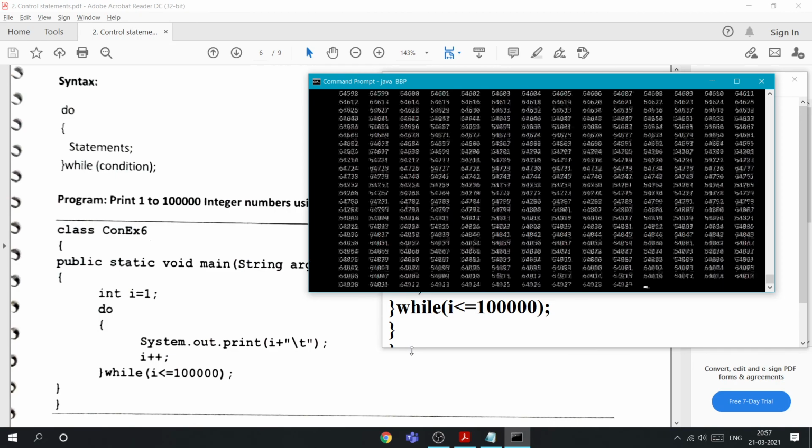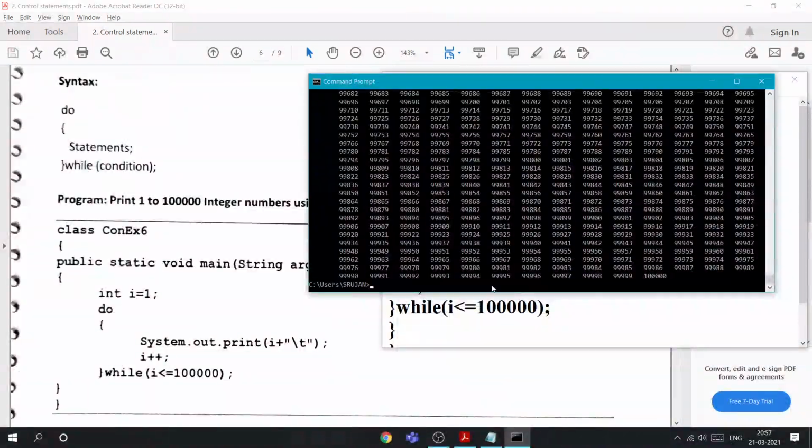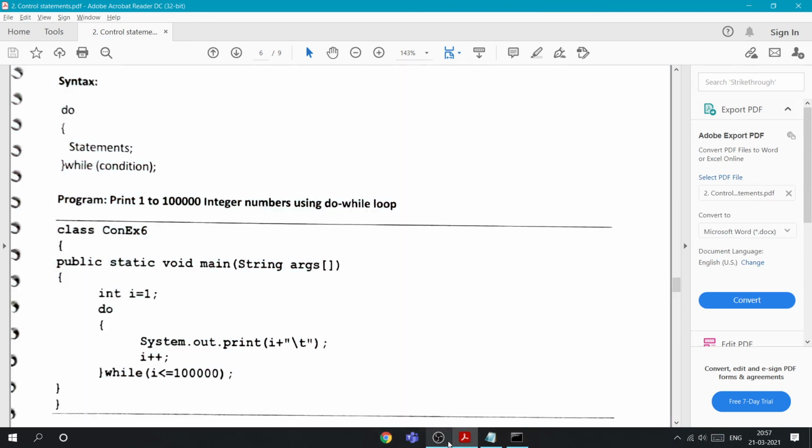See, it will execute. They are the same. So this is the looping statement.